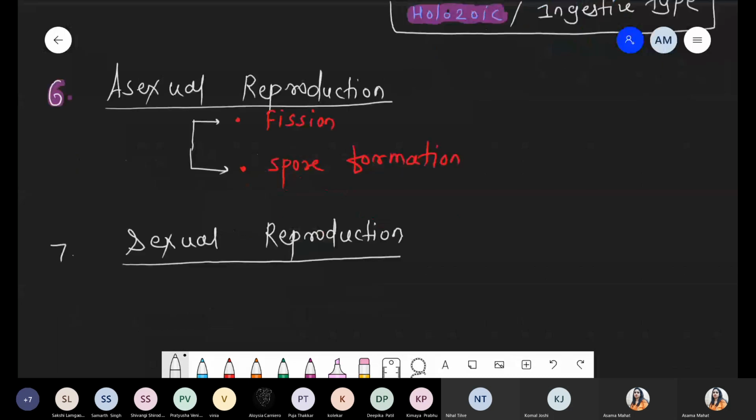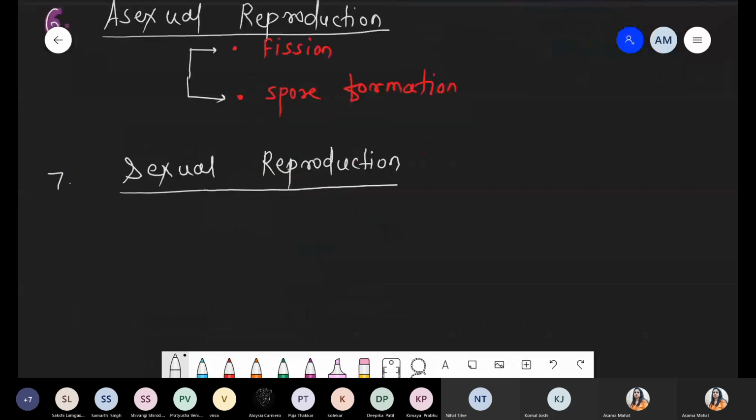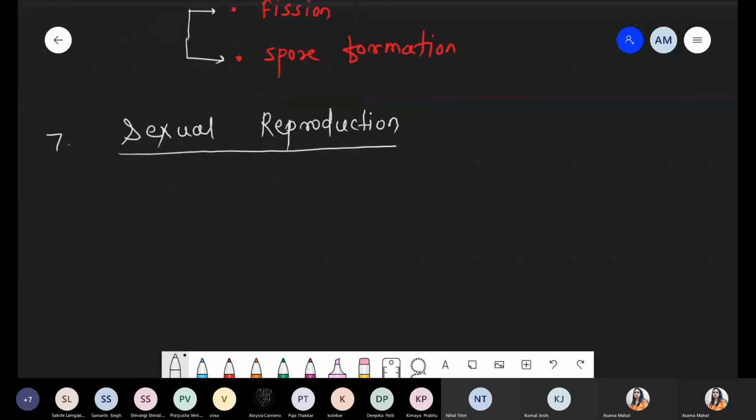Sexual reproduction. I am repeating this point here because it is similar to kingdom Fungi as well as kingdom Plantae. So I am taking all the explanation together here. We will not repeat again and again. Whatever explanation is going on will be here. So for sexual reproduction, basically there are three types, and you have to remember this point. These are the first group of organisms that show sexual reproduction, because kingdom Monera totally lacks sexual reproduction.